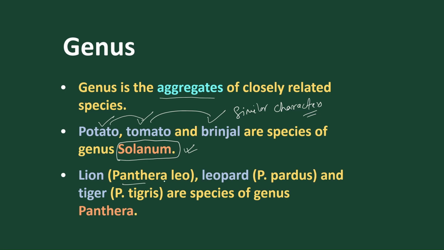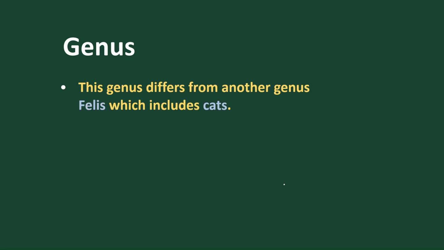Let's take an example of animals. Lion, Panthera leo, leopard, Panthera pardus, and tiger. These are species included under the genus called Panthera. Here we find some similar characters are shared by lion and leopard, or lion and tiger, or leopard and tiger. Got it? So genus is a group of species with certain similar characters, so maximum similar characters will be present in a genus. Similarly, for example, cat, Felis, the cat group.